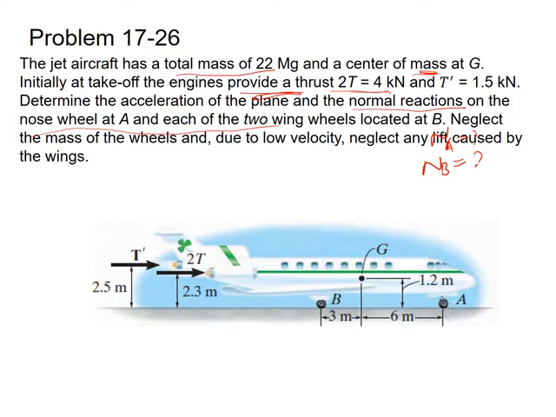So here we have to find the normal reaction forces and also the acceleration of the plane. So these are the unknowns.